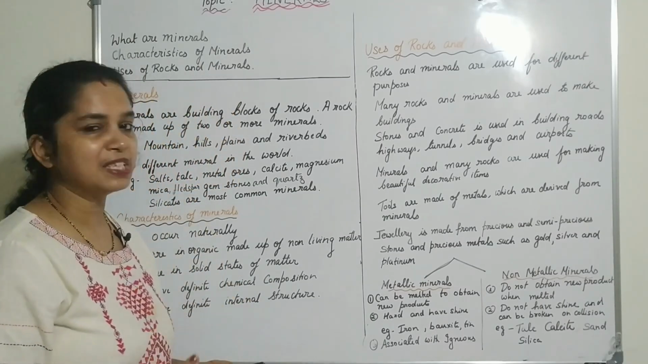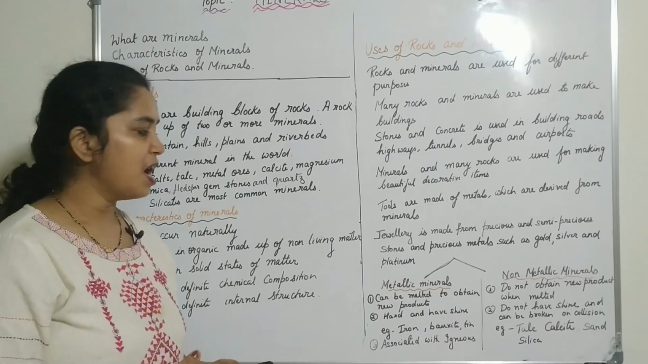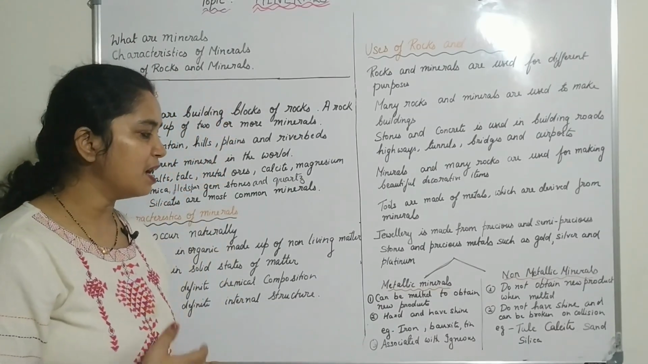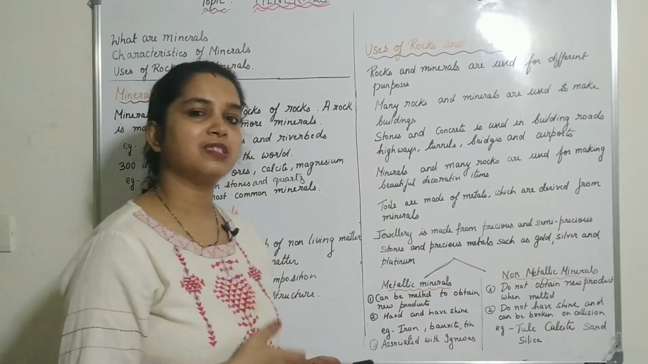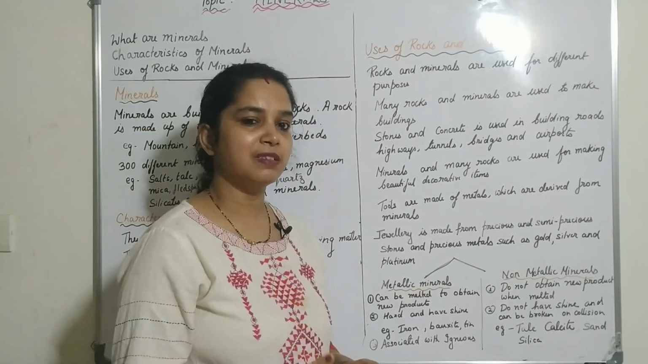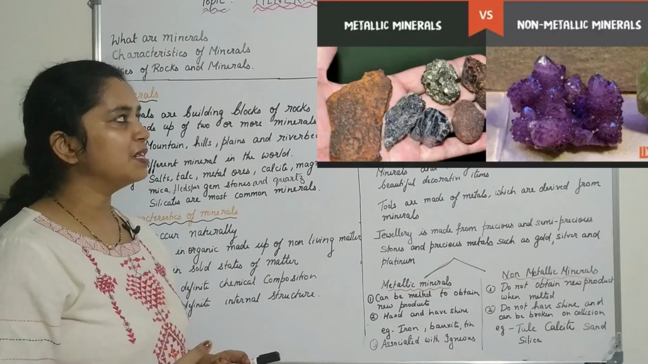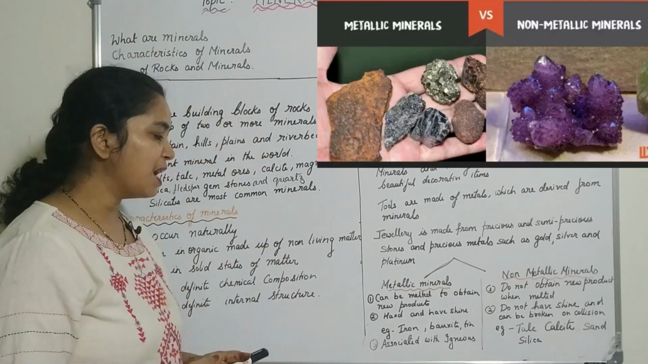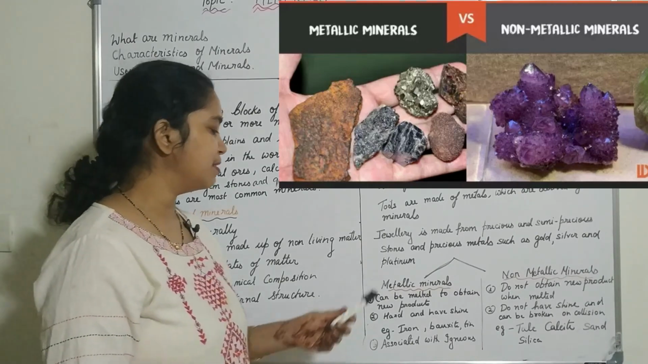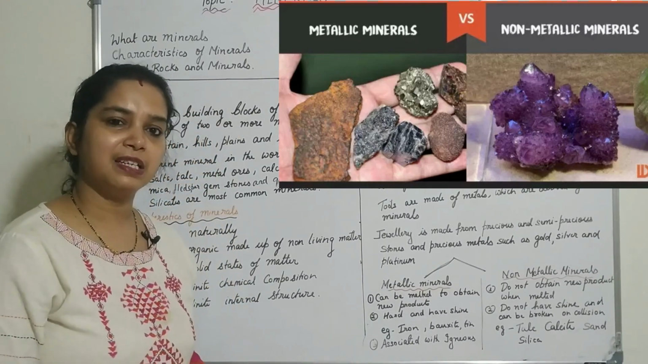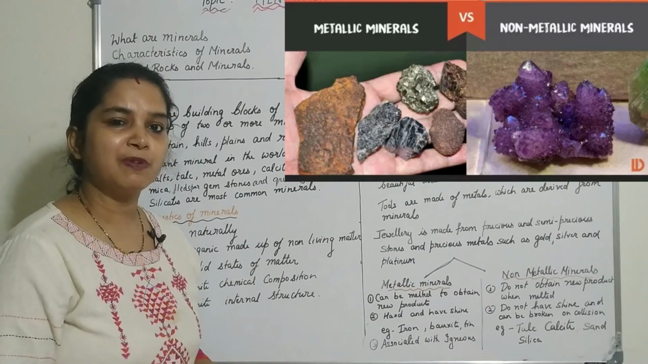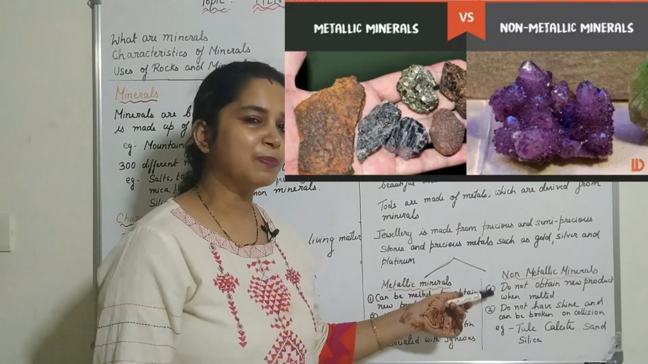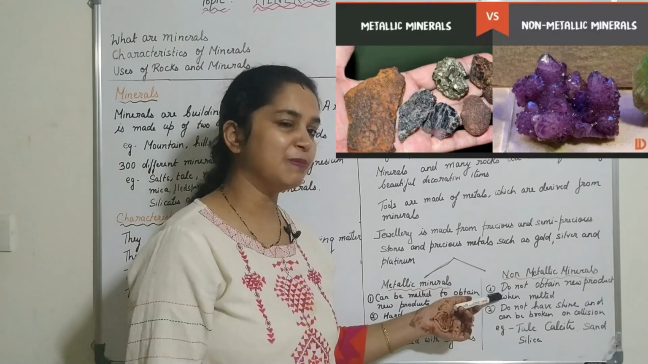Jewelry is made from precious and semi-precious stones, such as gold, silver and platinum. So these are also minerals. Minerals are divided into two types. What are they? They are metallic minerals and non-metallic minerals. Metallic minerals can be melted to obtain a new type of product, but this doesn't happen in non-metallic minerals. They do not yield a new type of product when melted.